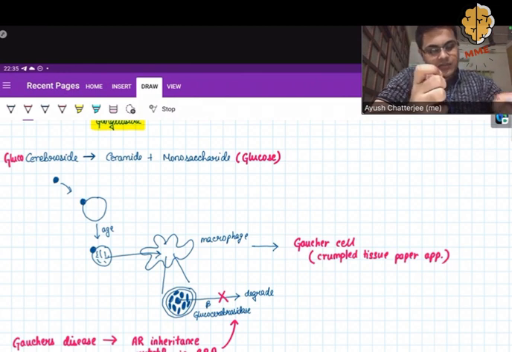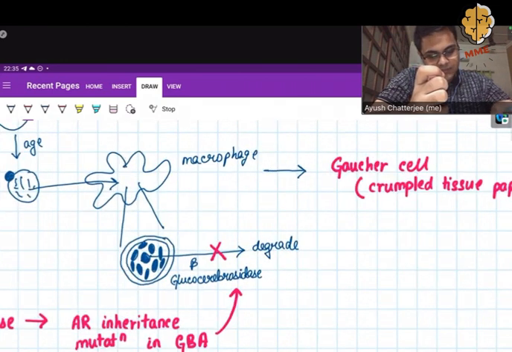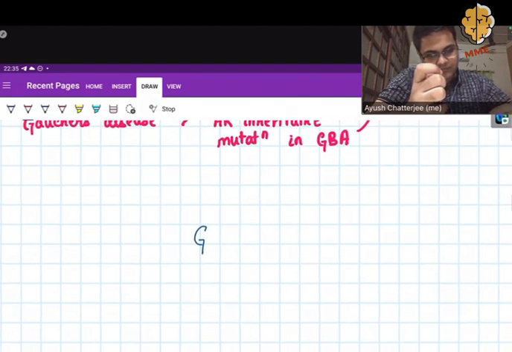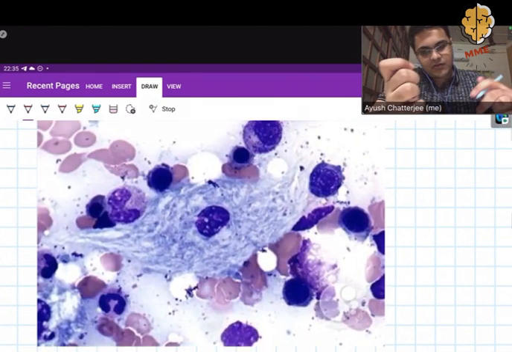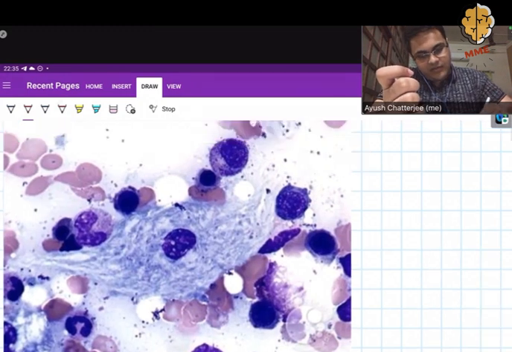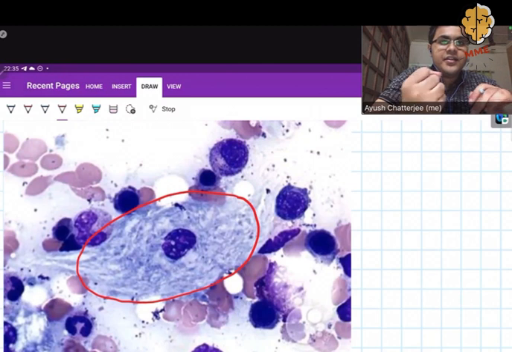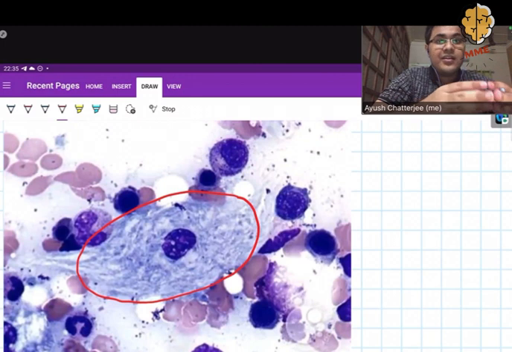Now let us look at how the Gaucher cell looks. This is the image of a Gaucher cell. Here, this one is the Gaucher cell with a characteristic crumpled tissue paper appearance. Now Gaucher cells are characteristic of Gaucher's disease, but they are not diagnostic. This is because there is something known as the pseudo-Gaucher cell, which is similar in appearance, but is found in chronic myeloid leukemia.